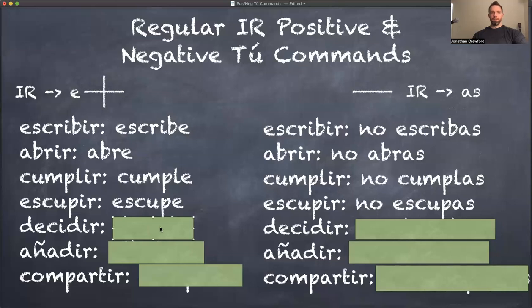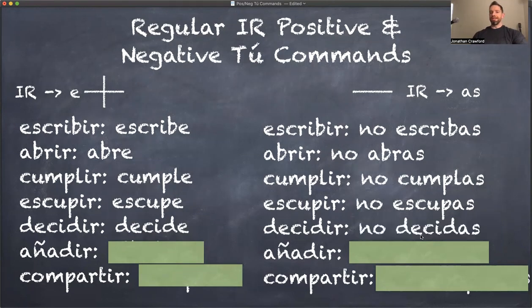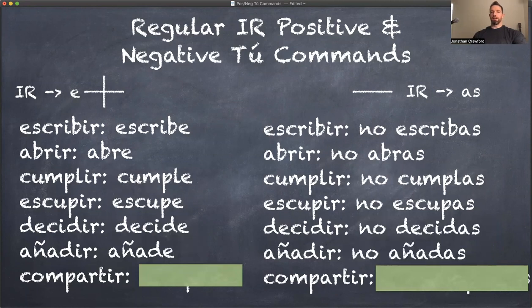Decidir, to decide. Decide. Don't decide. No decidas. Añadir means to add. Añade. Add it. Añade, añádelo. Or don't add. No añadas. Remember the N with a squiggly line above it is the letter eñe, and it sounds like an NY. Ña.